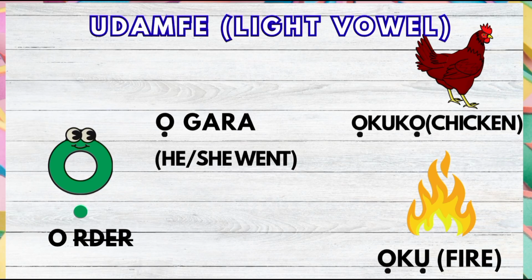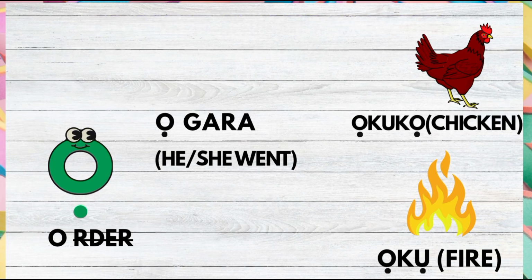Ọ gara. You might be wondering how you fetch fire. In Igbo, most people use firewood to cook. So when someone is cooking with firewood and you want to start up your own, you can drag fire from the other one to your own. So we say egota oko, to fetch the fire. Ọ gara egota oko. Great job.